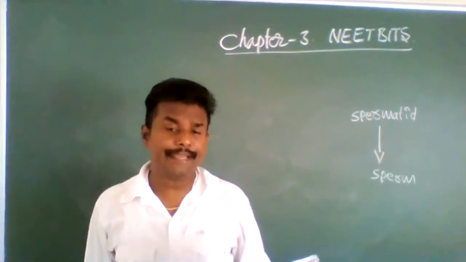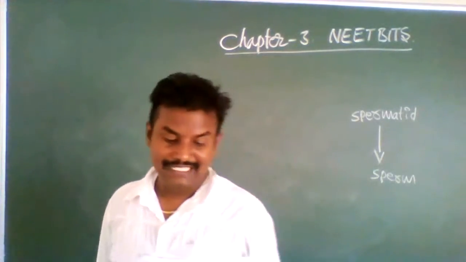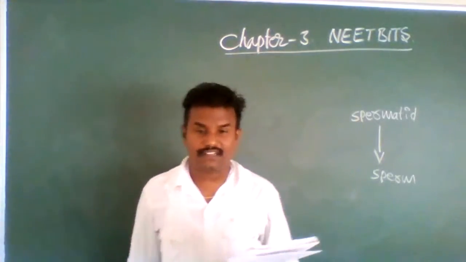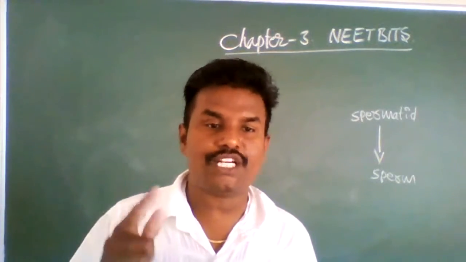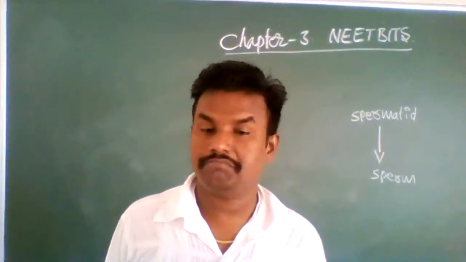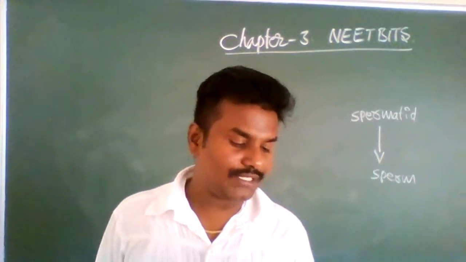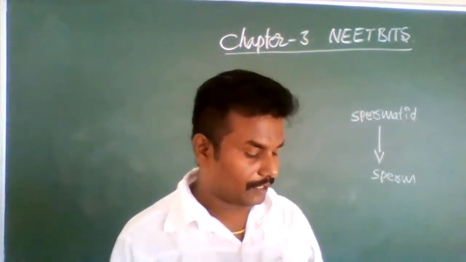Why not option 2? It is the multiplication phase of spermatogenesis. They asked about spermiogenesis. The first option represents spermatogenesis, but we don't want spermatogenesis. According to the question, it is spermiogenesis. Growth phase of spermatogenesis is a wrong option. So three options were not related properly, and the fourth option is the correct option.